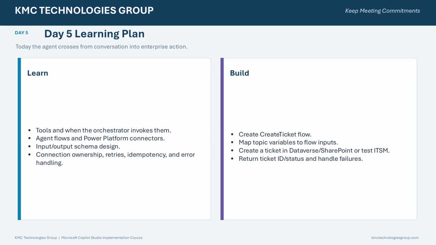Today we'll learn when the orchestrator invokes tools, how agent flows work with Power Platform connectors, and why input and output schemas matter. We'll also cover connection ownership, retries, duplicate prevention, and safe error handling. Then we'll build the create ticket flow, map our Day 4 topic variables into it, create a ticket record in a back-end system, and return a ticket ID and status to the user.